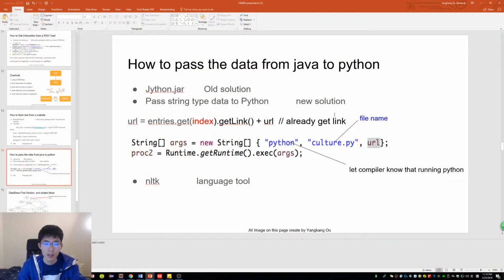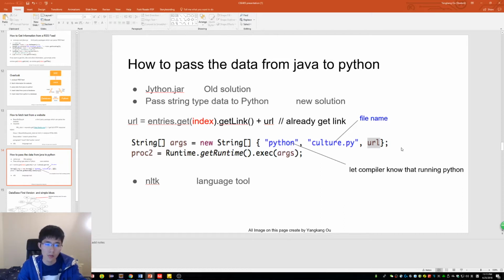We have already known how to get a URL from a RSS feed and how to get text information from that URL. Now I will talk about how to pass the data from Java to Python. Actually, we have two solutions. The first one is to use JSON, and the second one is to pass the string type of data to the Python. At the very beginning, we choose the first option.